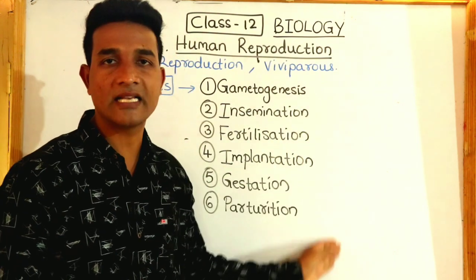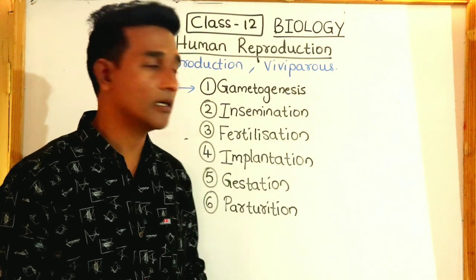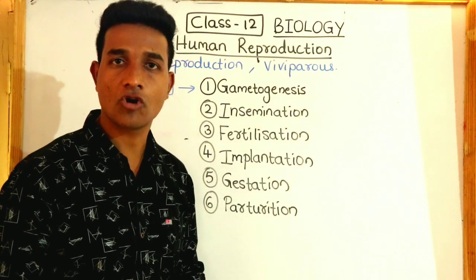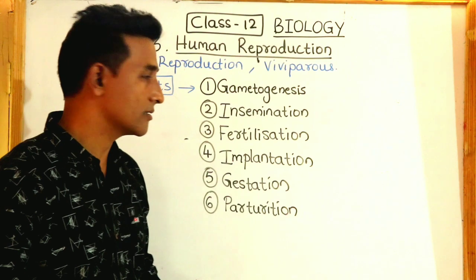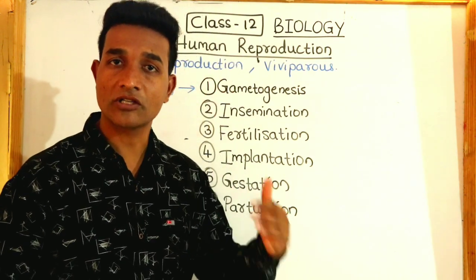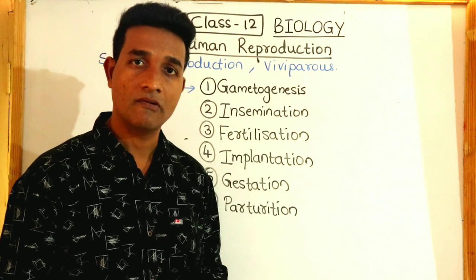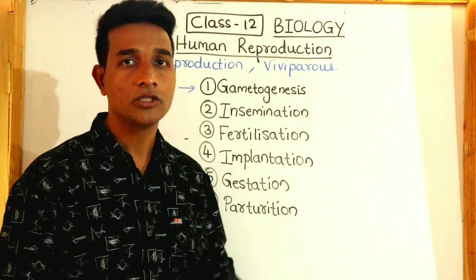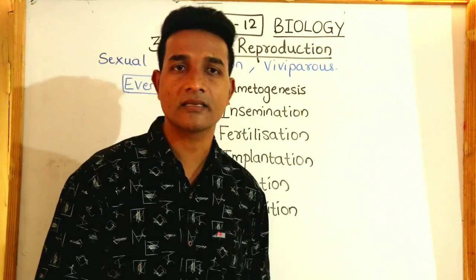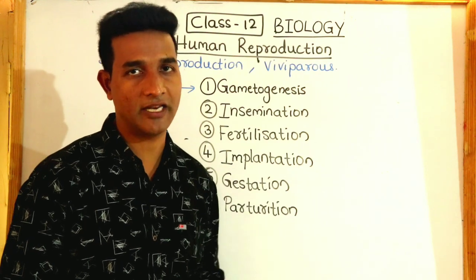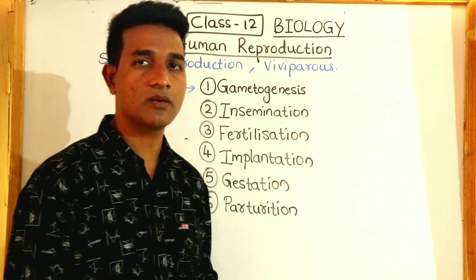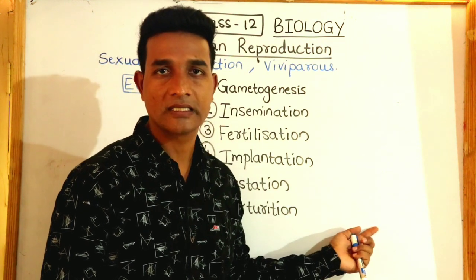All these events take place after the human beings attain maturity. That's called puberty. There is a difference between puberty in the male and female. In the male, the production of male gametes continues from maturity to old age. But in the female, egg production ceases in the woman around 50 years of age. Let us now study the male reproductive system and the female reproductive system.